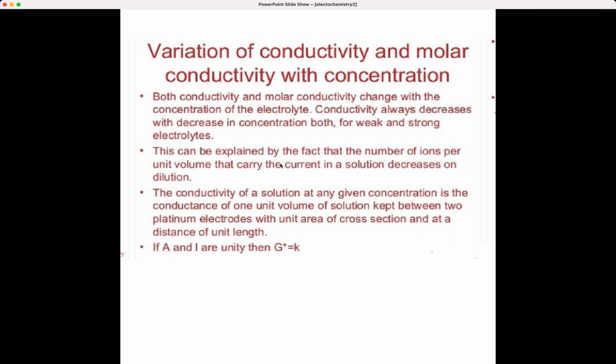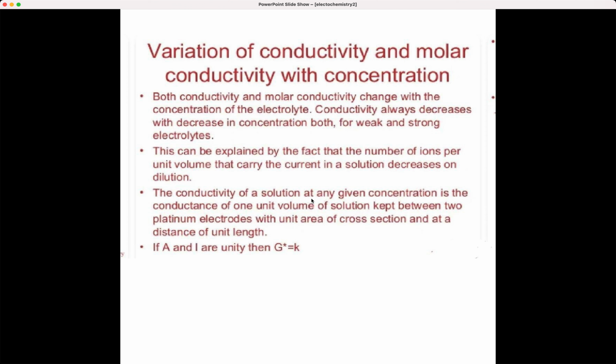You can understand this fact: the number of ions per unit volume which carry current in a solution will decrease on dilution. That is, when you dilute it, the ions get distributed over a large volume. So the ions carrying current in the solution naturally will decrease.